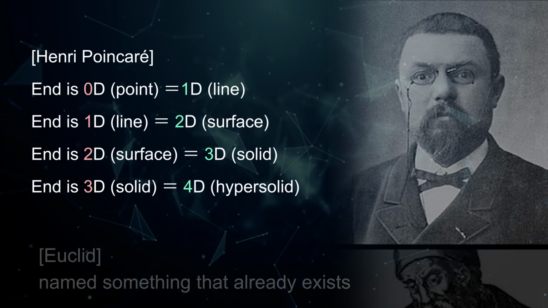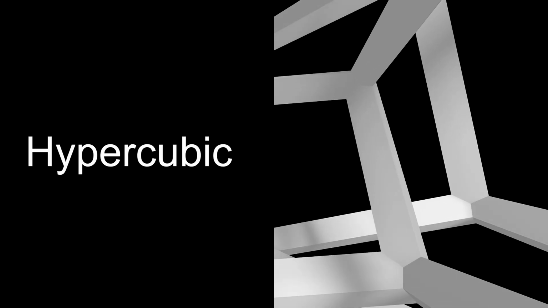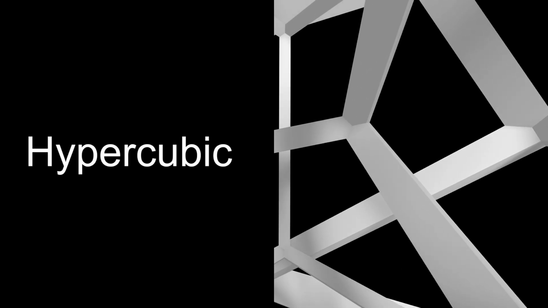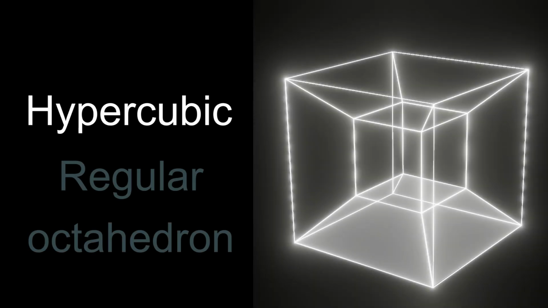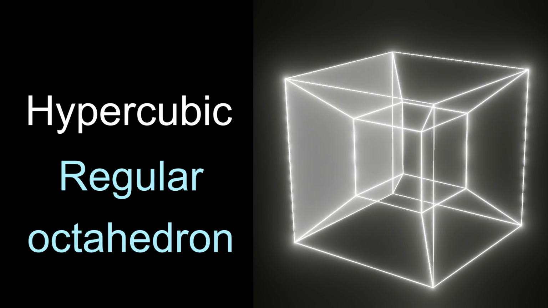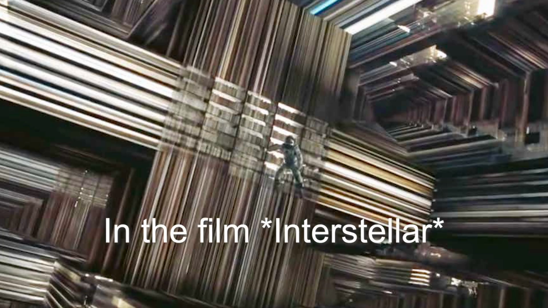Poincaré was inspiring because he named things that do not exist or are invisible. A 4-dimensional square is called a hypercube, but we cannot see one, and drawing it is even harder. Still, we can depict something like it. This figure, called a regular 8-cell, is a drawing of a hypercube made by stacking projections of 3D cubes. Probably, the 5th dimension in the film Interstellar means 4 spatial dimensions minus time, unfolded into 3D only while the 3D protagonist is in 4D space.